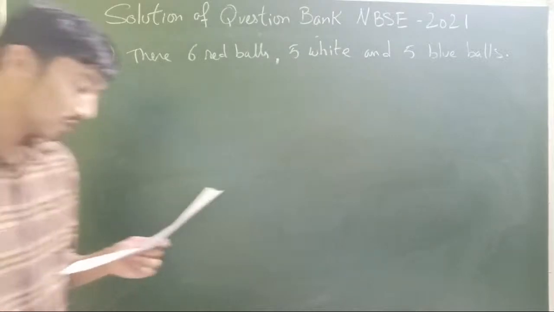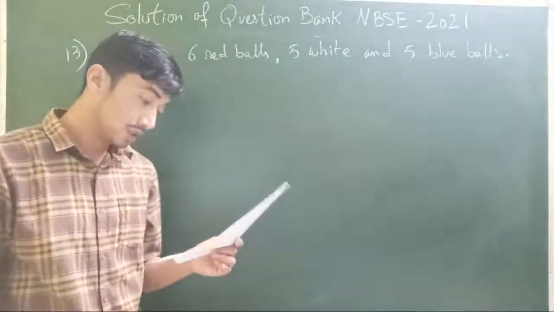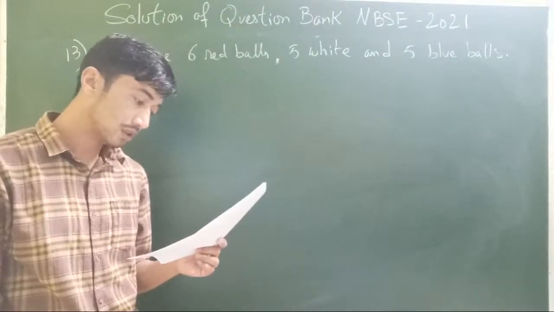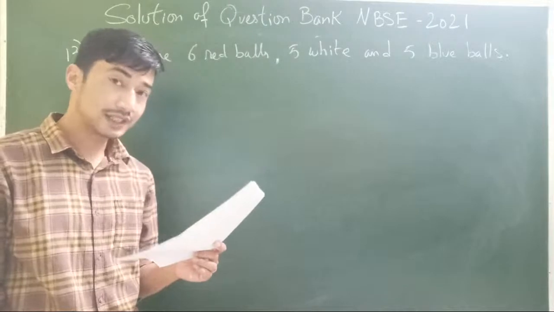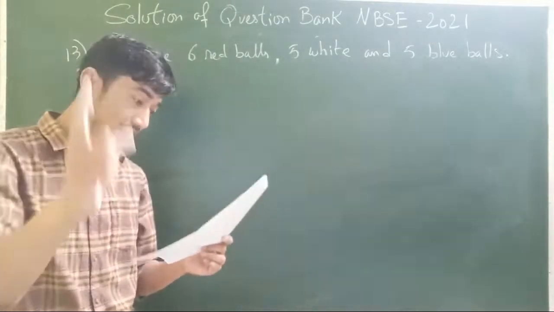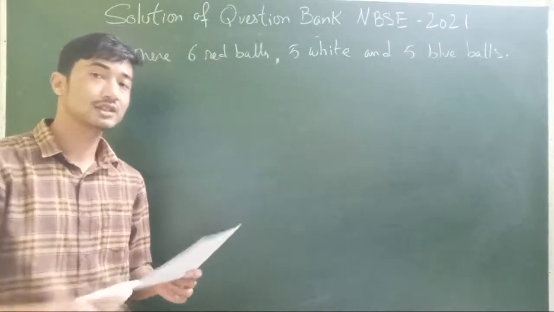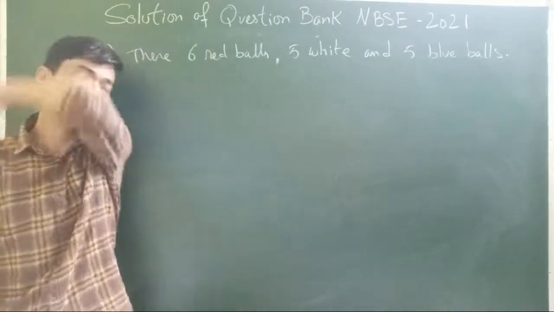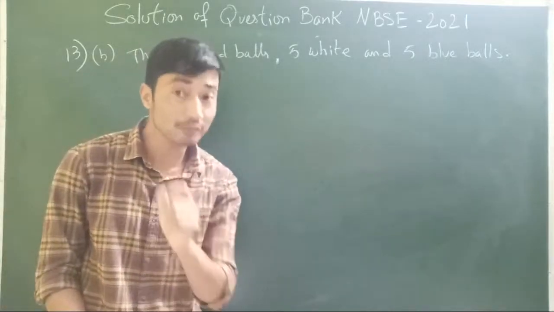We are supposed to select 9 balls from this number of balls. Remember what is selection? Permutation was arrangement. Selection was combination. So that means this is a problem of combination, selection.